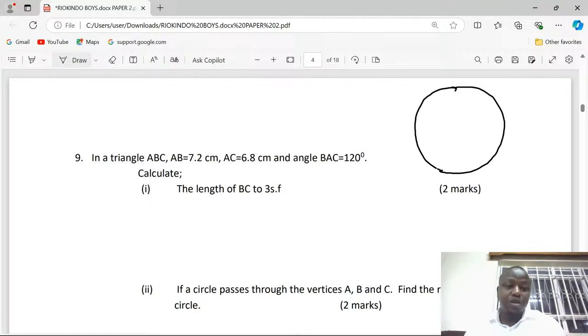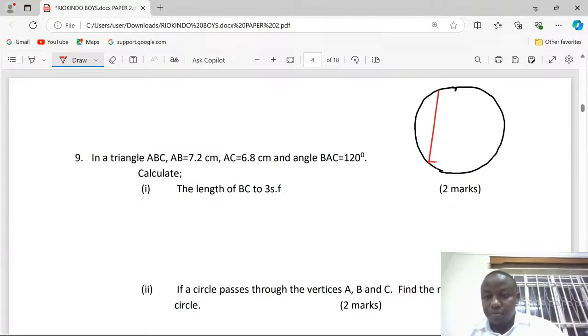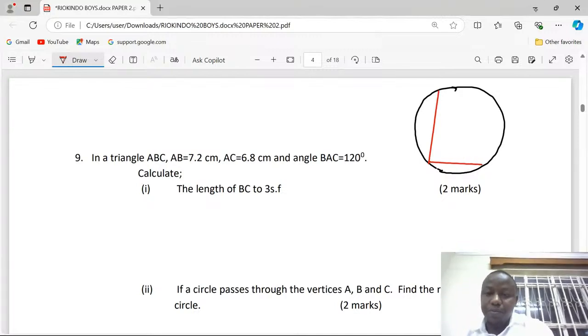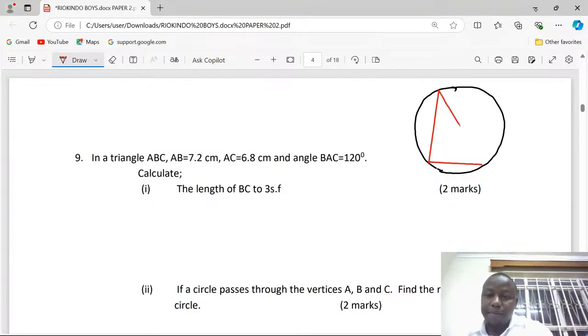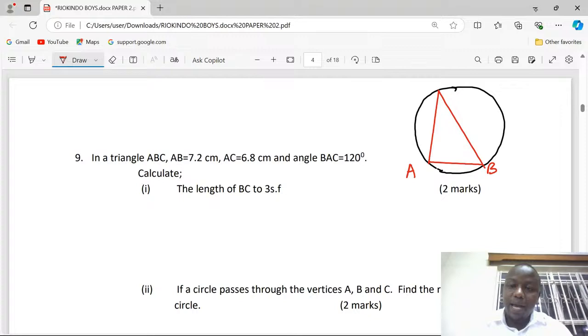And now we are talking of a triangle whereby the vertices will be touched. So I'm trying to come up with the A, B, and C.